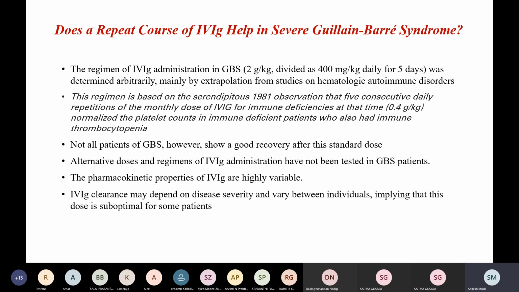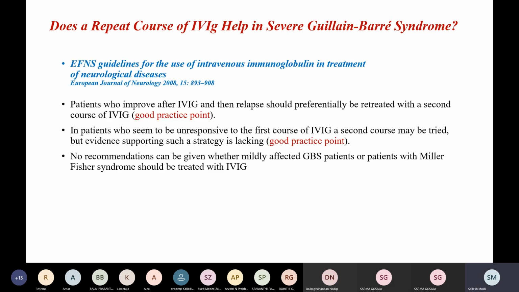The pharmacokinetic properties of IVIG are highly variable and vary between individuals, implying that this dose is suboptimal for some patients. Now, I have a few slides which are pro and which do not recommend. Some recommend, some do not recommend a repeat course. Let us go with a couple of slides.